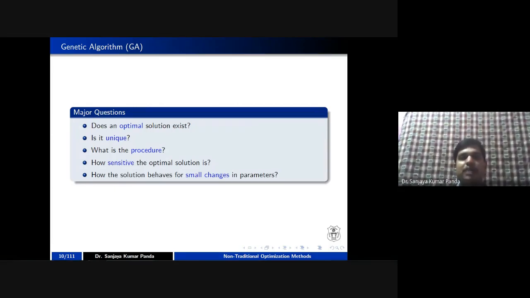Suppose I change this inheritance operator in a particular position; if that position is changed, will it affect your solution or not? These are the major questions we are going to discuss in the talks, although you cannot say an optimal solution exists in each and every type of problem.